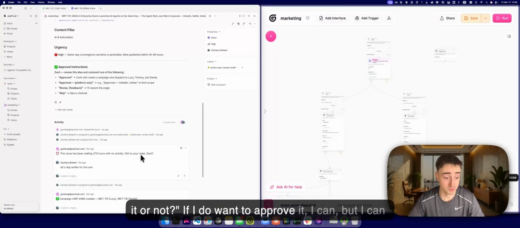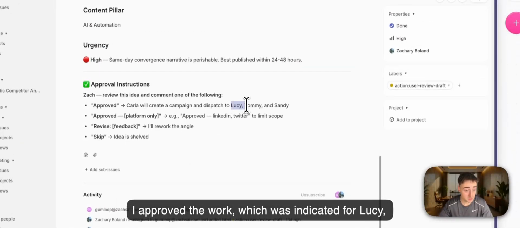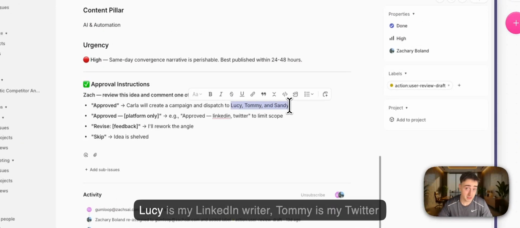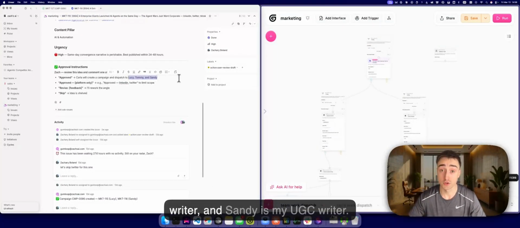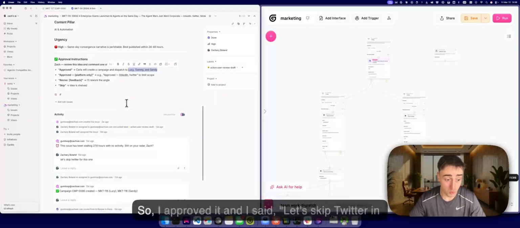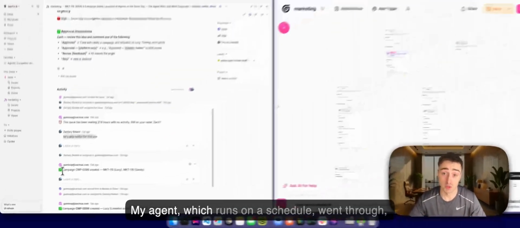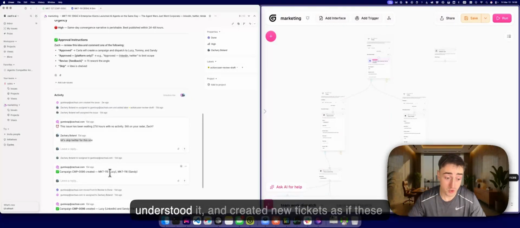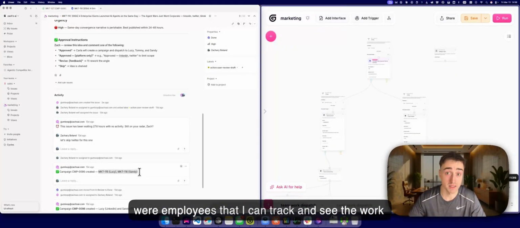If I do want to approve it, I can, but I can also include small modifications, which is what I did. I approved the work, which was indicated for Lucy, Tommy, and Sandy. Lucy is my LinkedIn writer, Tommy is my Twitter writer, and Sandy is my UGC writer. So I approved it and I said, let's skip Twitter in this case. My agent, which runs on a schedule, went through, understood it, and created new tickets as if these were employees that I can track and see the work that's being done.